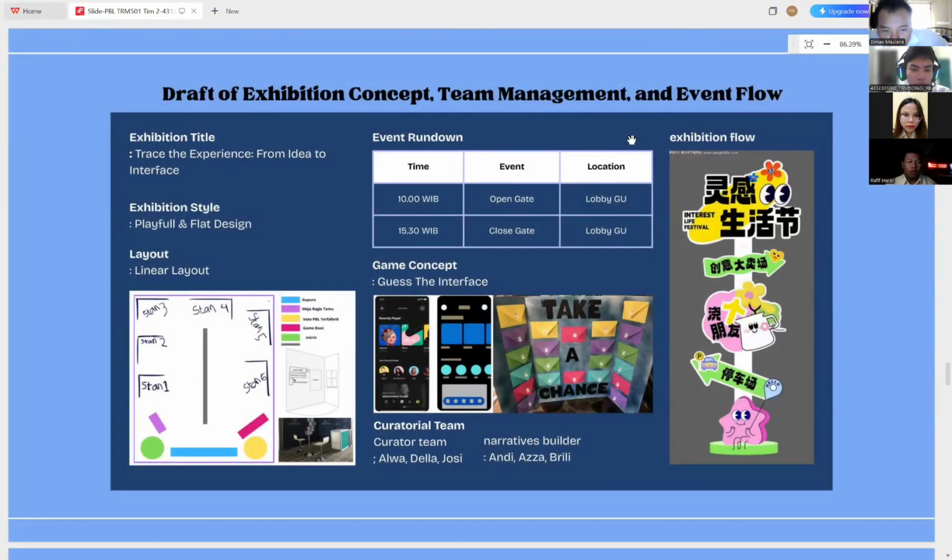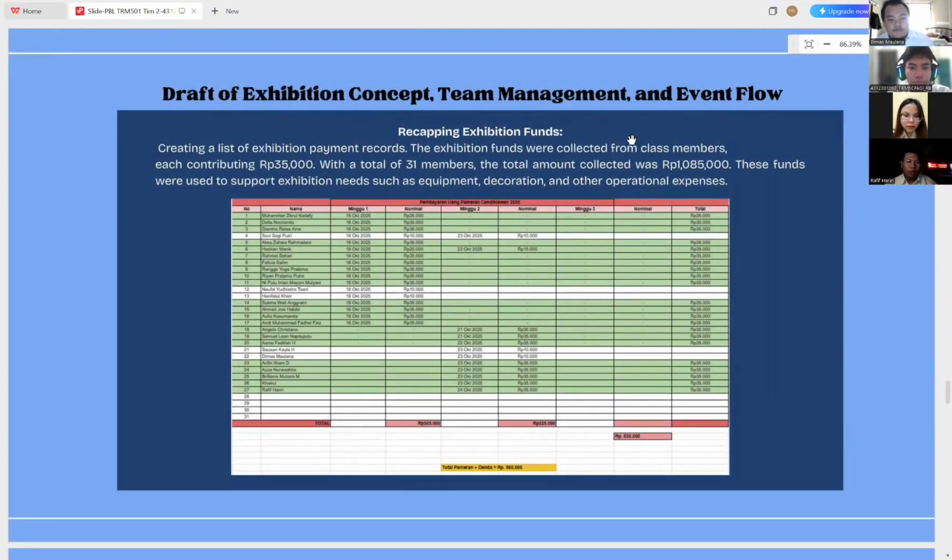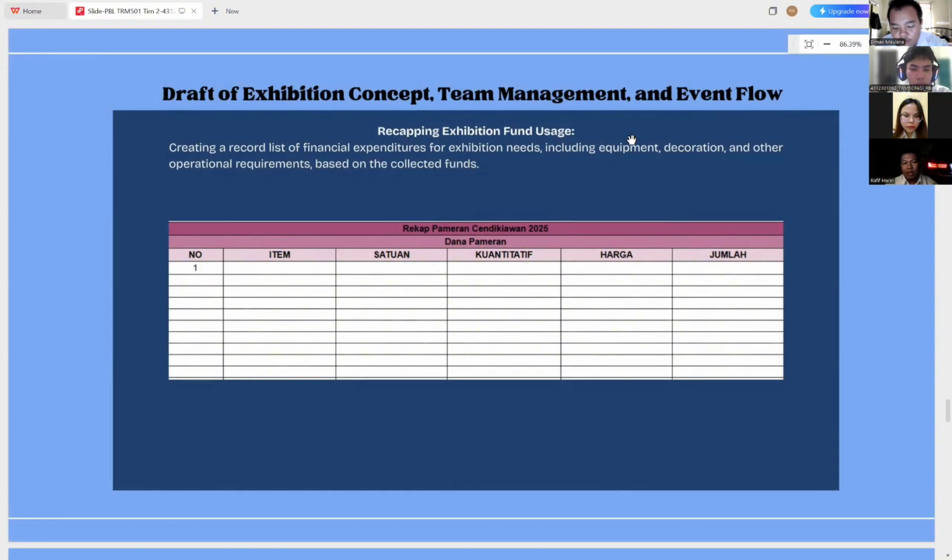Okay. For the next concept, it's more or less like this from the text, color, and so on. Next. For the money we aim from the TRMC teams, it is more or less like this. Next slide to Dimas Maulana.